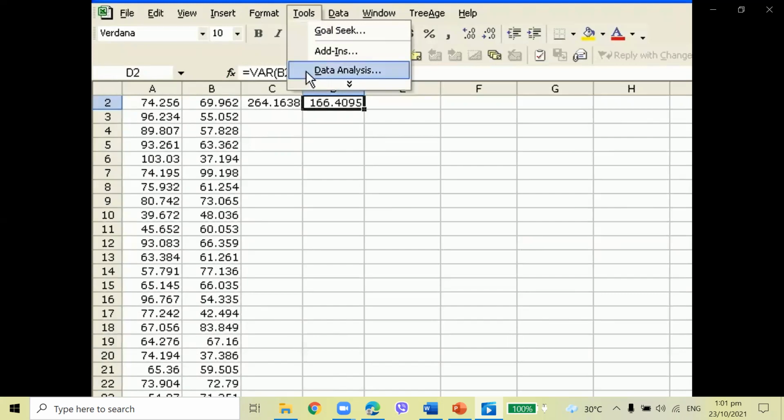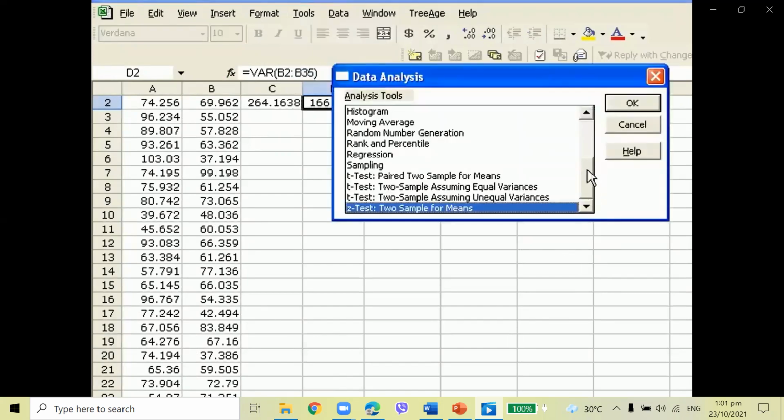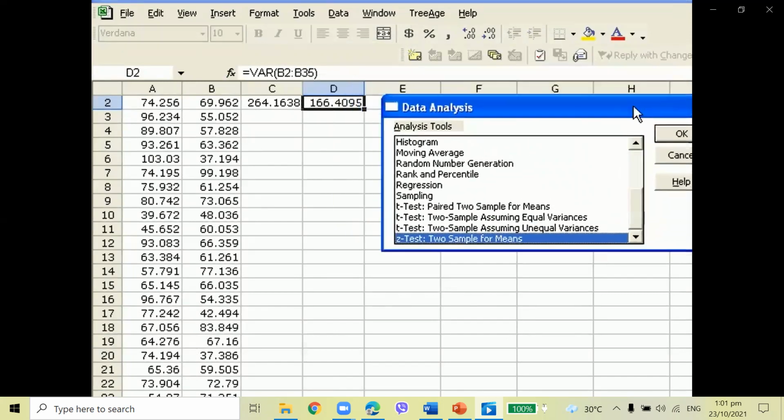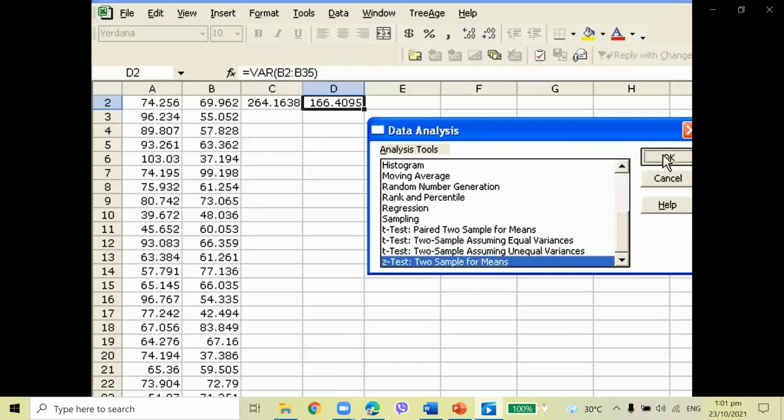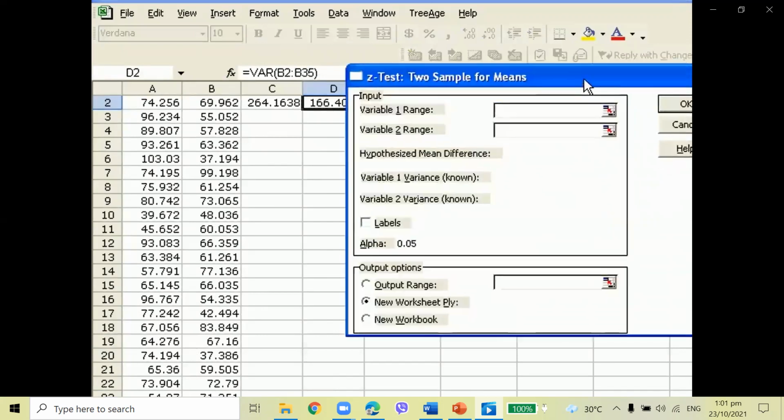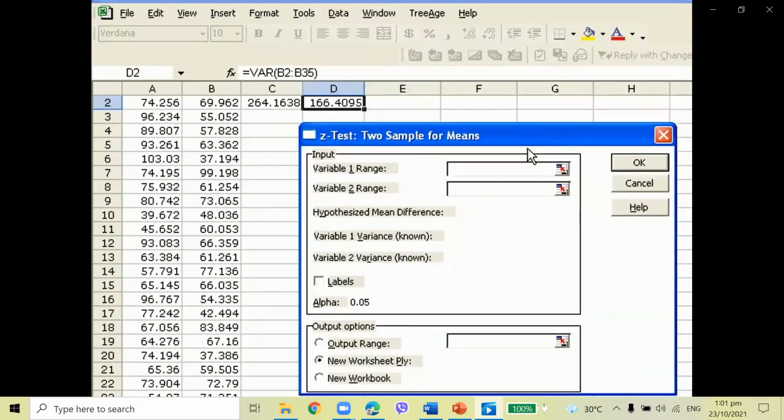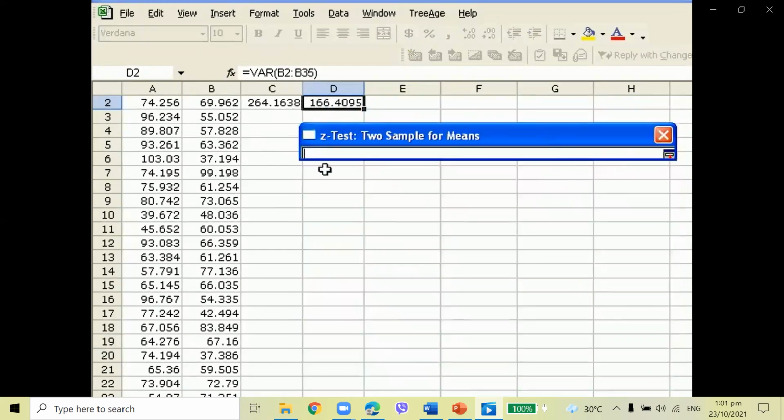How do we do that? Go under Tools, Data Analysis, choose z-Test: Two Sample for Means. Say OK. Let me move this here so you can see it. Our variables in range 1 are our first sample.